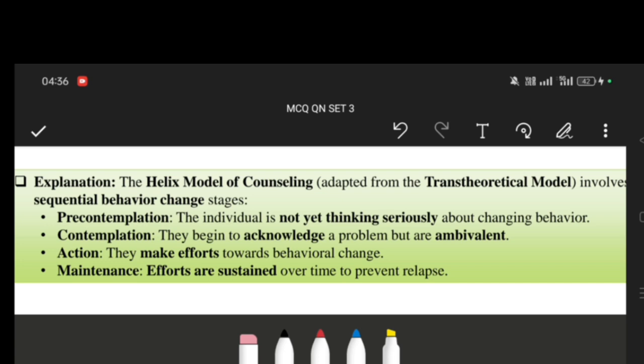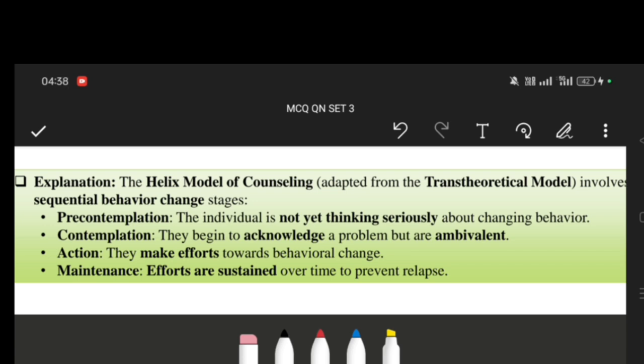In this step, the individual is not thinking about changes in her behavior, that may be related to diet, as we discuss this topic in the context of nutrition. And the next step is contemplation: they begin to acknowledge a problem but are ambivalent. In the contemplation stage, the individual is thinking about changing her habits, but she is in a contradictory feeling stage. So the next step is action. They make effort toward behavioral change.